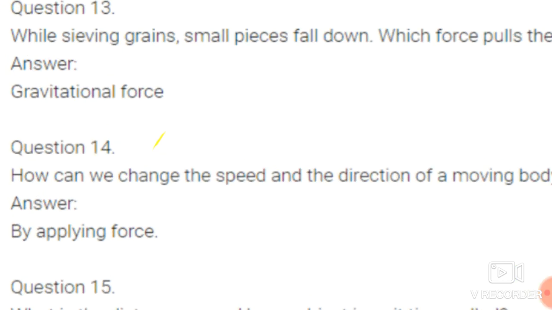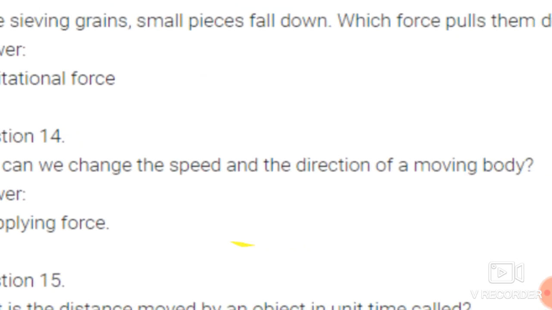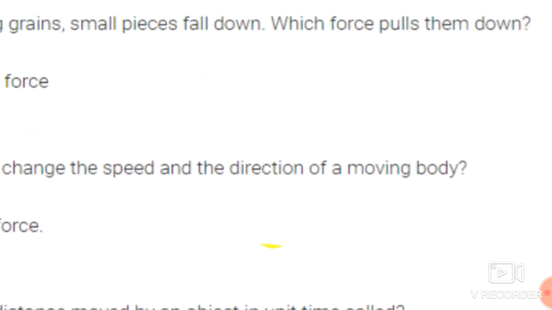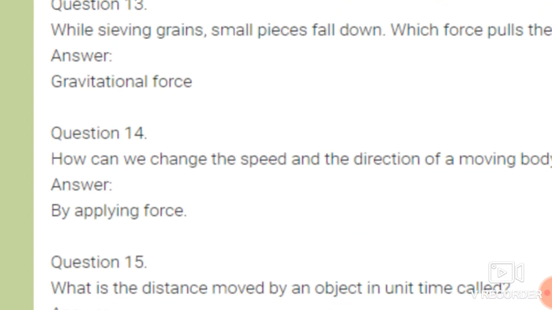Now the question number 14. See over here. How can we change the speed and direction of a moving body? Suppose we have to change the speed as well as the direction of any moving body. So what will we do? We can apply force there. When we apply the force, what will happen? The speed as well as direction of the moving body gets changed.